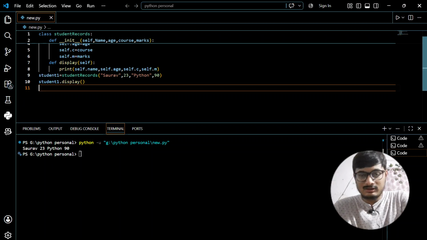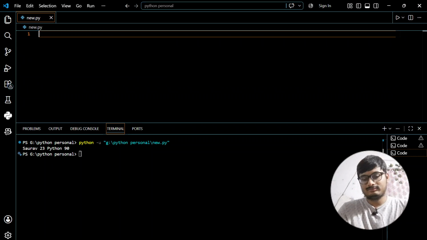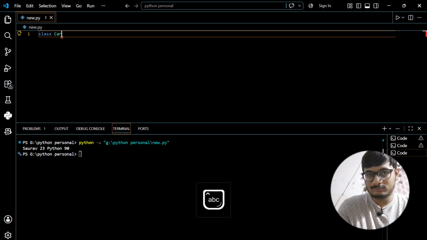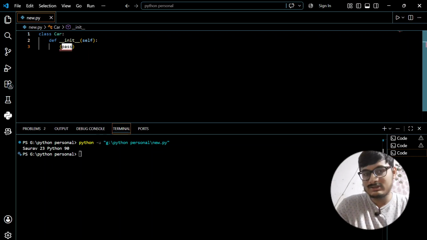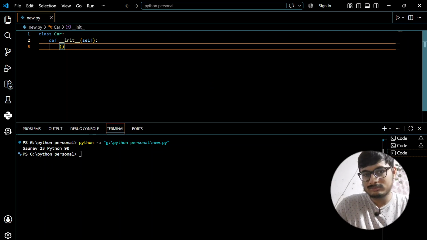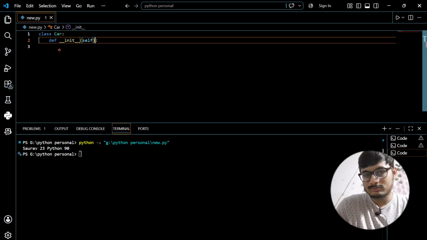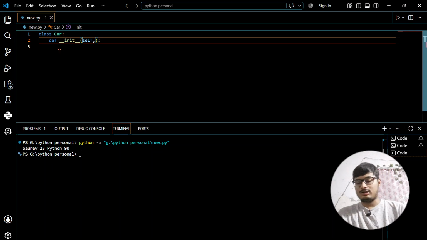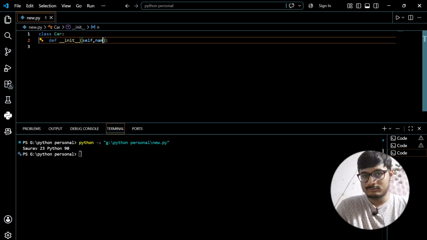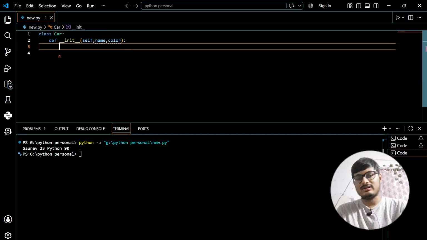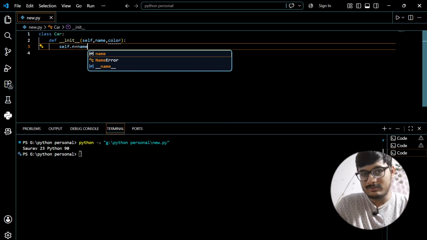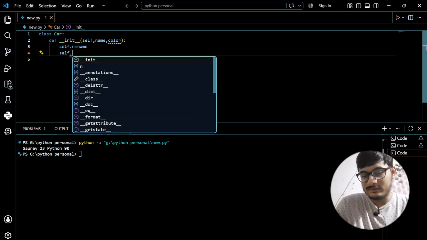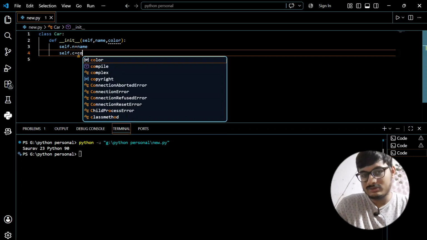First, let us create a class called car. Inside this car class, it is going to store name and color. Self.n equals name, and self.c equals color.